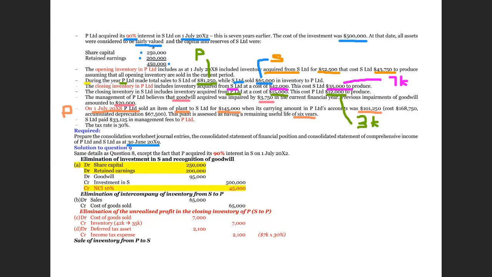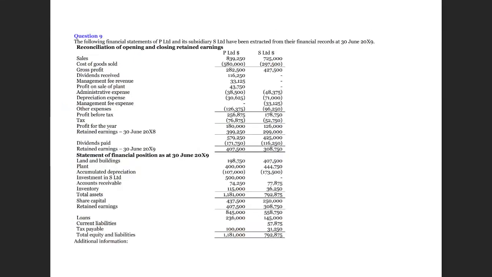These are all the information, and therefore we can start to adjust. So as usual, we first provide the consolidation journal entry at the day of acquisitions. We have got the financial statement from the parent, and we have got the financial statement from the subsidiary. So from these financial statements, we can start to adjust. And we notice that the original cost was 500,000, and here the investment in subsidiary as stated in the parent's own book is also 500,000.